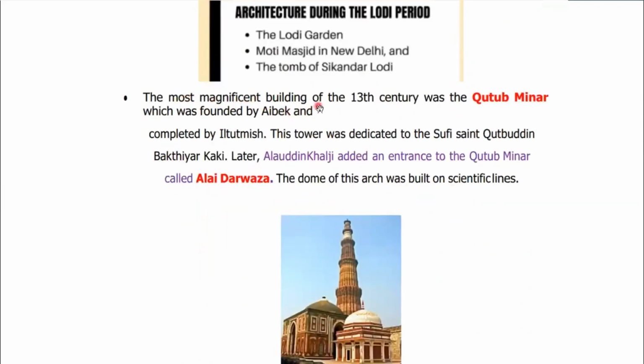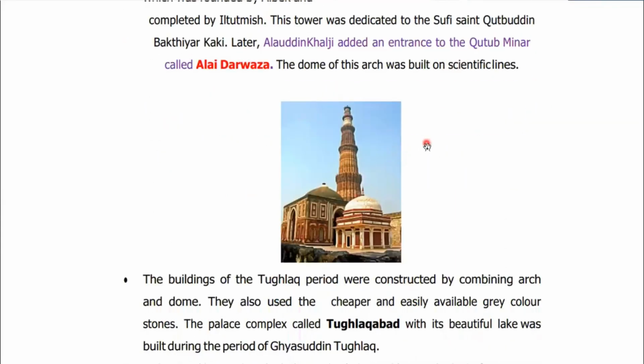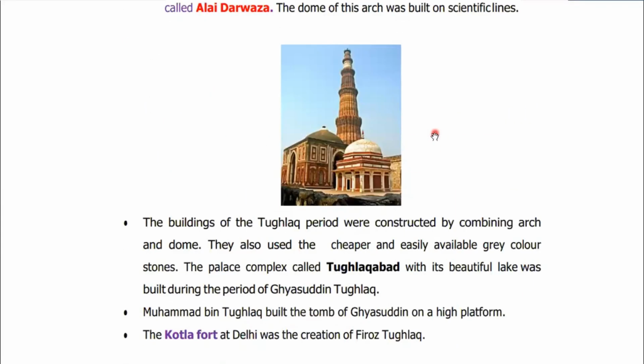The most magnificent building of the 13th century was the Qutub Minar, which was founded by Qutbuddin Aibak but completed by Shamsuddin Iltutmish. This tower was dedicated to the Sufi saint Qutbuddin Bakhtiyar Kaki. Okay, so Qutbuddin Aibak actually named this minaret Qutub Minar after his religious guru, Sufi saint Qutbuddin Bakhtiyar Kaki. Later on, Alauddin Khalji also added an entrance to the Qutub Minar called Alai Darwaja. So this is the Qutub Minar.